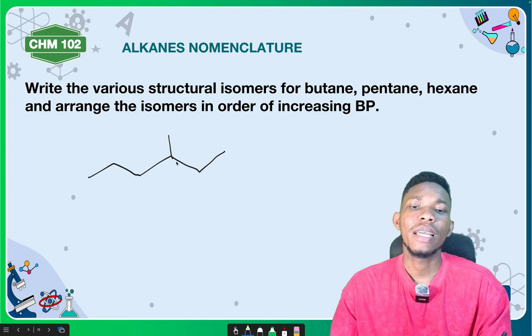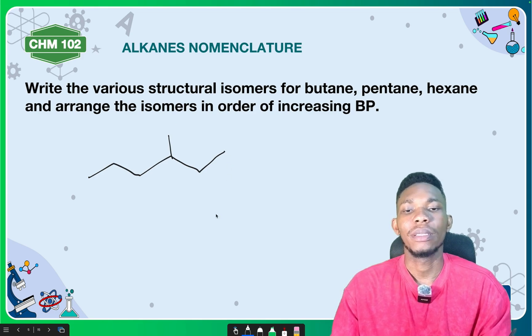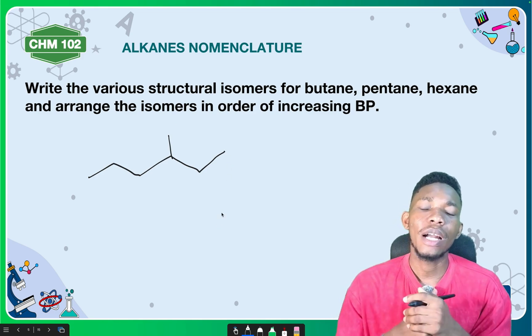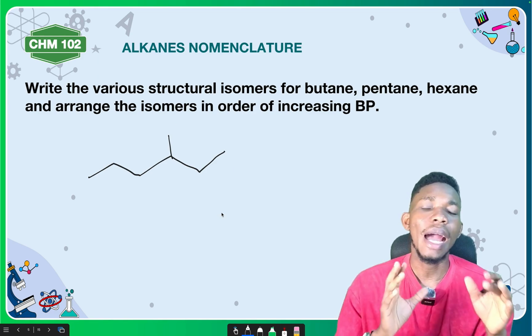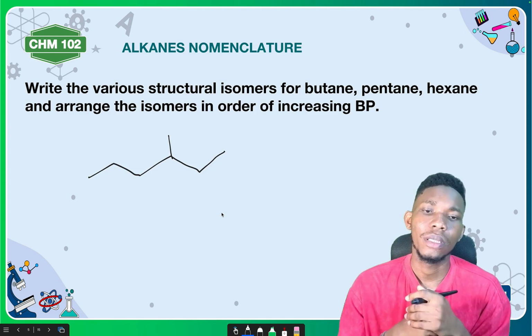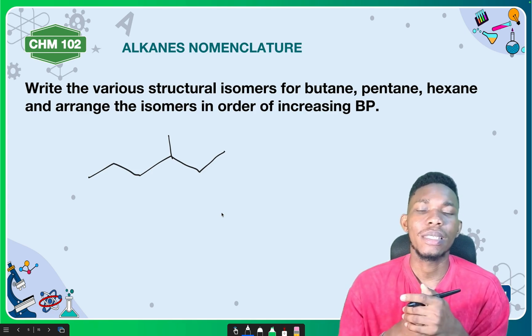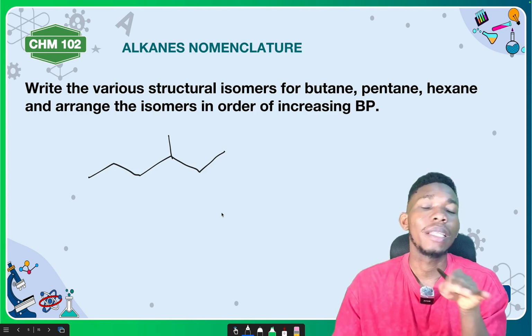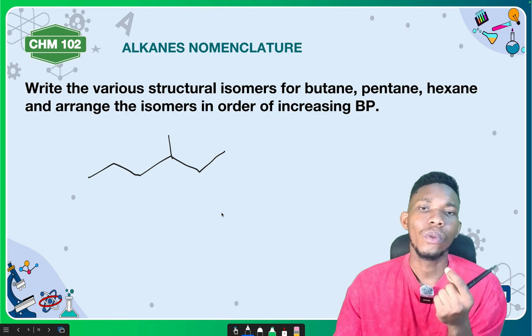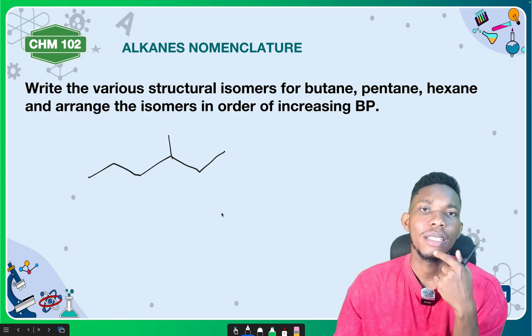And then you are expected to name this compound. All right. Now that you are given a compound like this, how do you name it? First of all, we have to bring out the atoms that are present in this compound. You cannot just name it by just looking at it. Now in the exam, nobody will give you something like this. One thing that you should take note of, your exam is CBT. Nobody will draw structure like this for you.